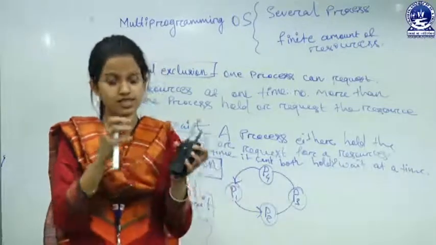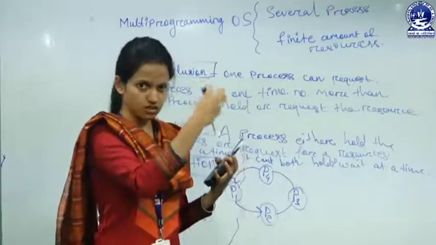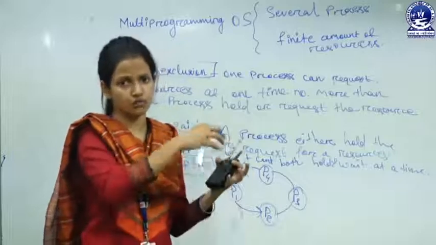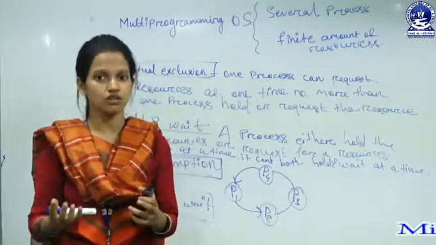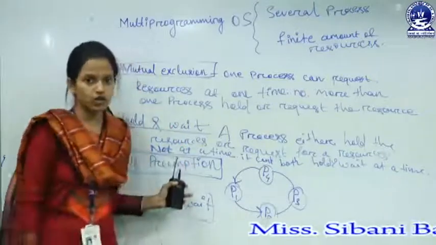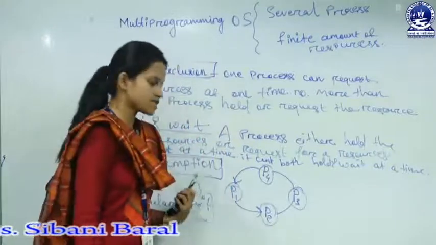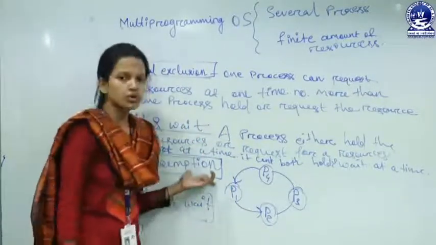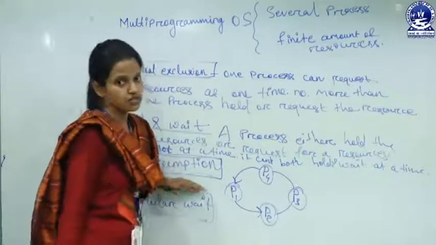If we forcefully remove the resources assigned to a process, or forcefully remove the process from the resources, that is preemption. I have already told you about preemption and non-preemption cases. But in a deadlock situation, there is no preemption all the time.